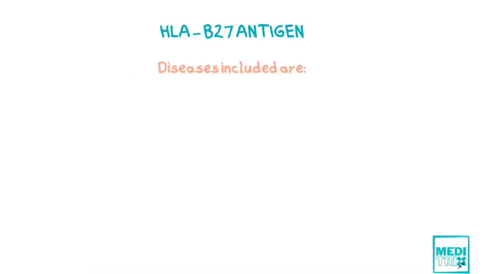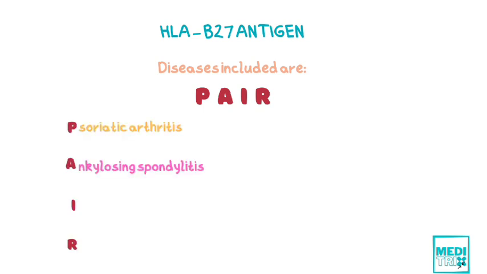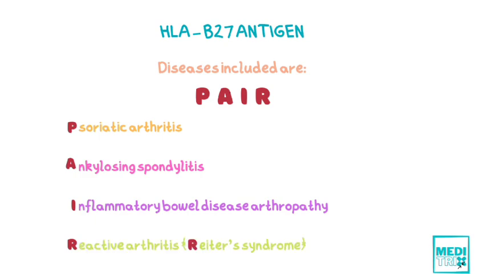There are many diseases related to the HLA-B27 antigen, and it has a mnemonic PAIR, where P stands for psoriatic arthritis, A for ankylosing spondylitis, I stands for inflammatory bowel disease arthropathy, and R stands for reactive arthritis or Reiter's syndrome.